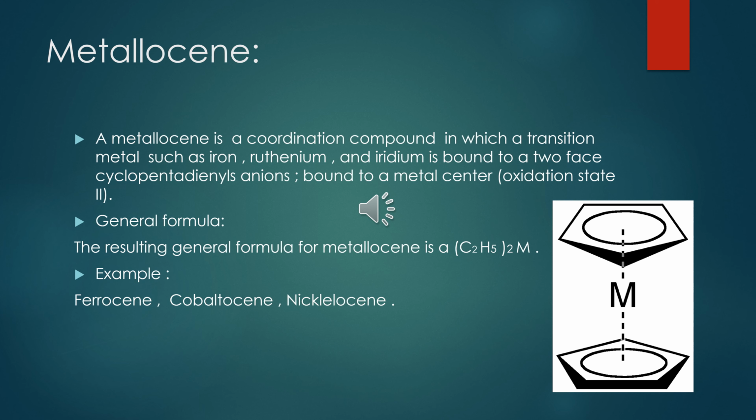Here the general formula of the metallocene is also given, and some examples of the metallocene: ferrocene, the cobalt complex of the metallocene and nickelocene are also given here. Here the structure of the metallocene is given, in which M represents any transition metal, and the upper one and the lower one are the anions, the cyclopentadienyls.